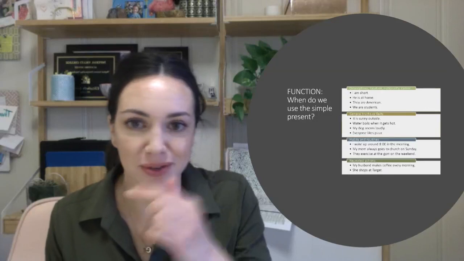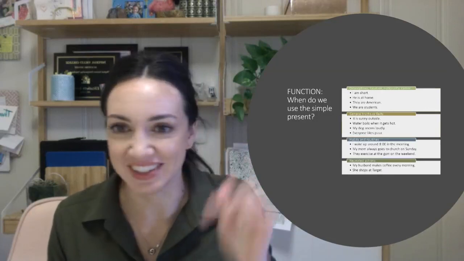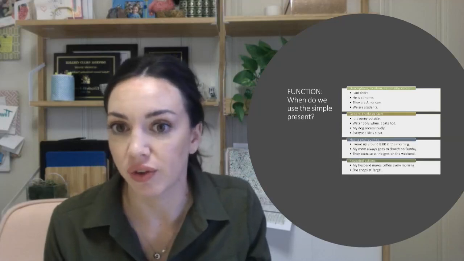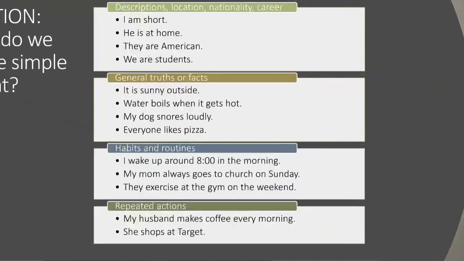I made it small again, but you can rewind and pause if you need to. Or if you're ready to go ahead, let's talk about the form. So I'm going to keep these same examples and let's just look at the verbs we have. Am, is, are. We know these, right? All those to be in the simple present. This is the simple present, so those are part of this. We're just expanding now.